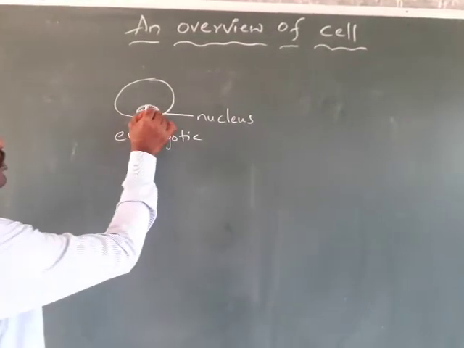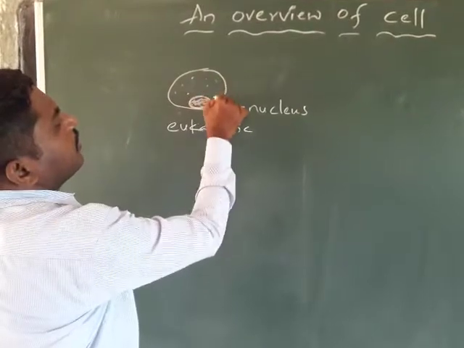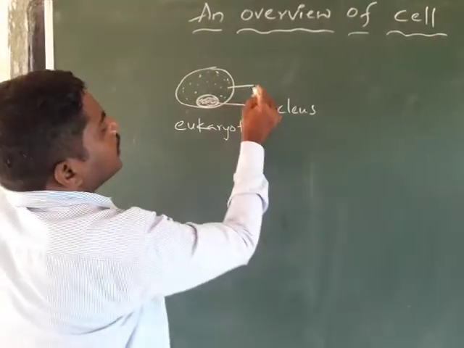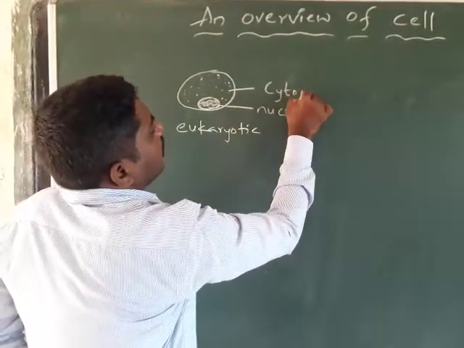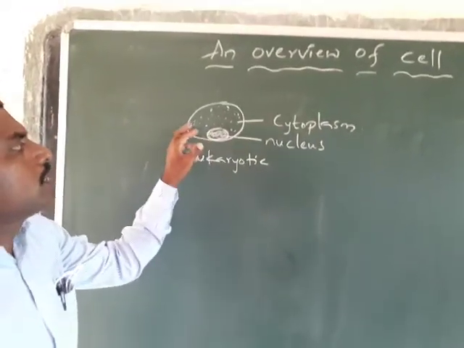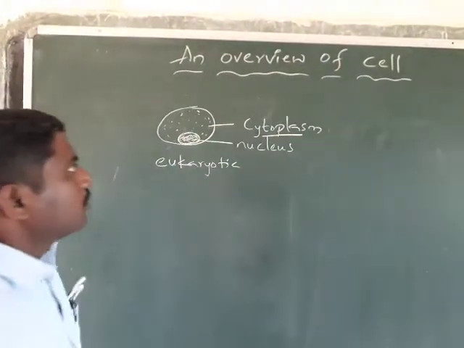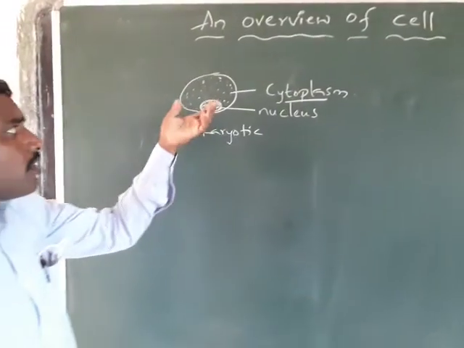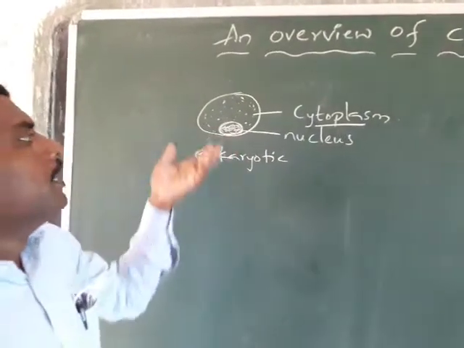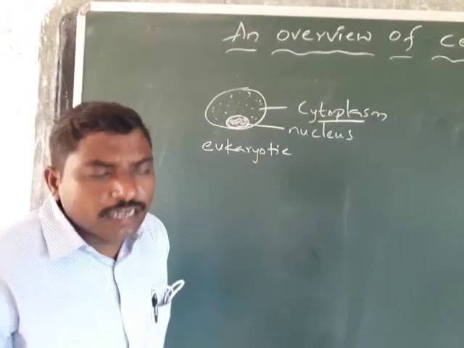Other than the nucleus, the cell has a semi-fluid structure, which is called cytoplasm. The cytoplasm is present in both the eukaryotic cell as well as the prokaryotic cell. In the cytoplasm, a number of cell organelles are there.